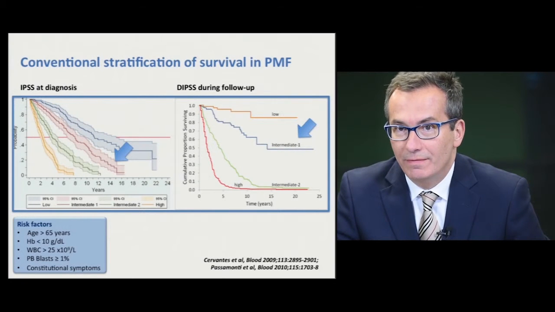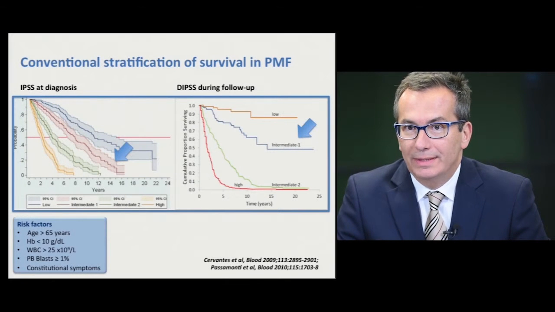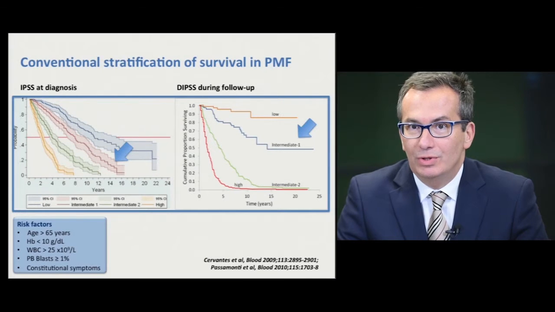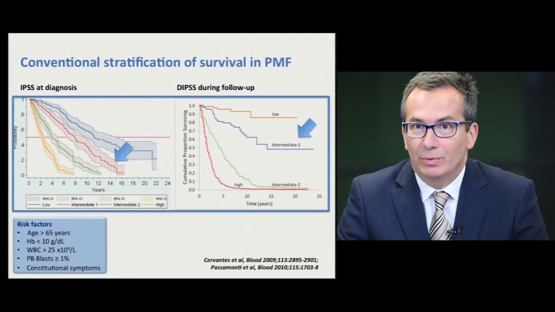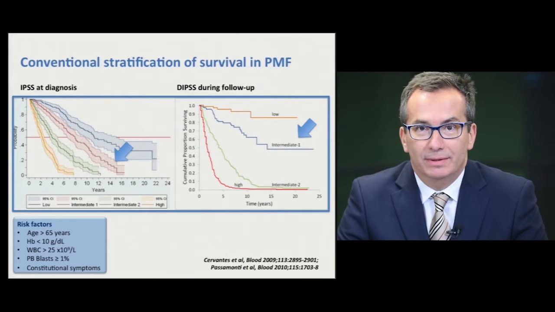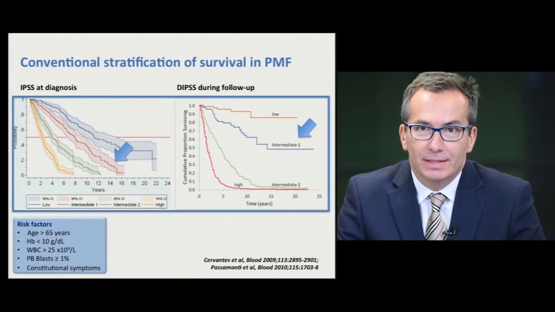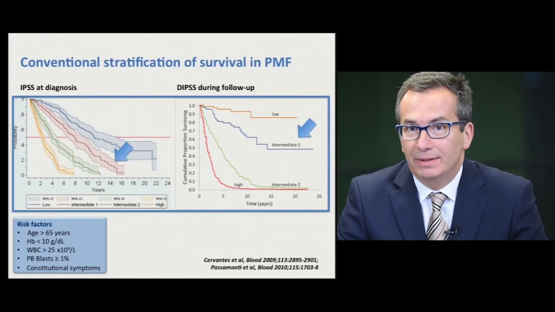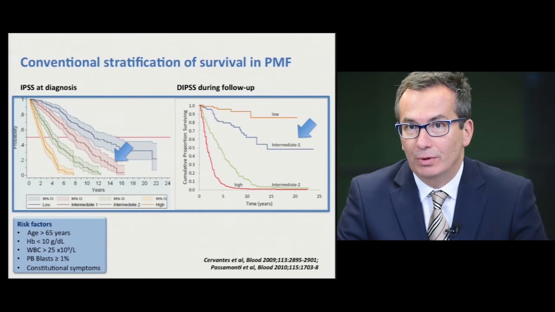So first we have to discuss what intermediate 1 is and what the life expectancy is of patients with intermediate 1. We know that the main problem in patients with myelofibrosis in general are those belonging to the intermediate 2 and high-risk disease, with a median survival that is estimated to be 4 years for intermediate 2 and 2 years for high-risk patients.